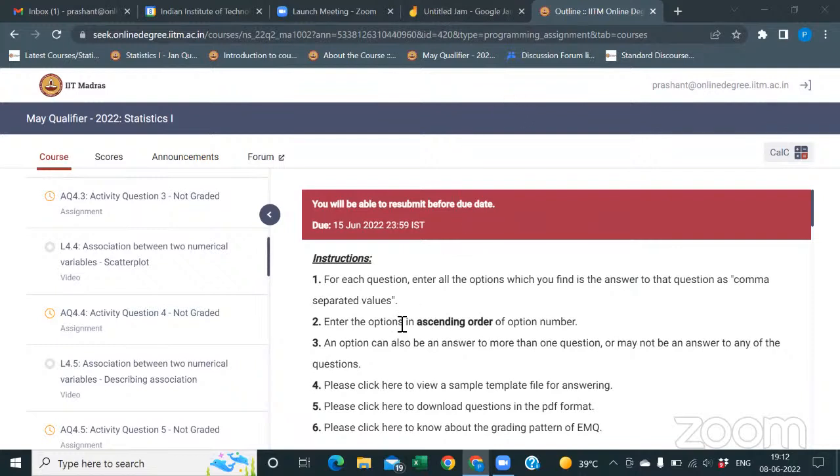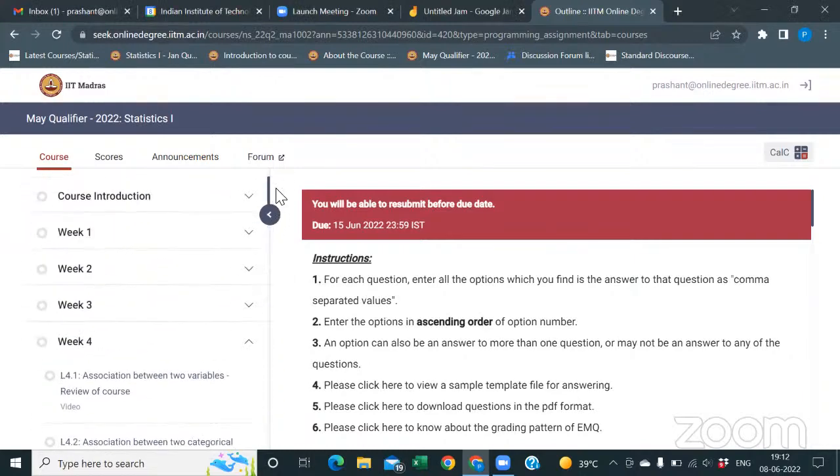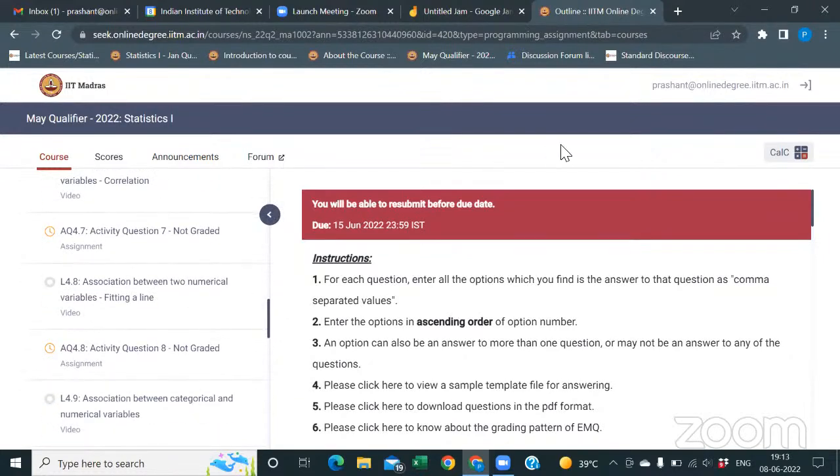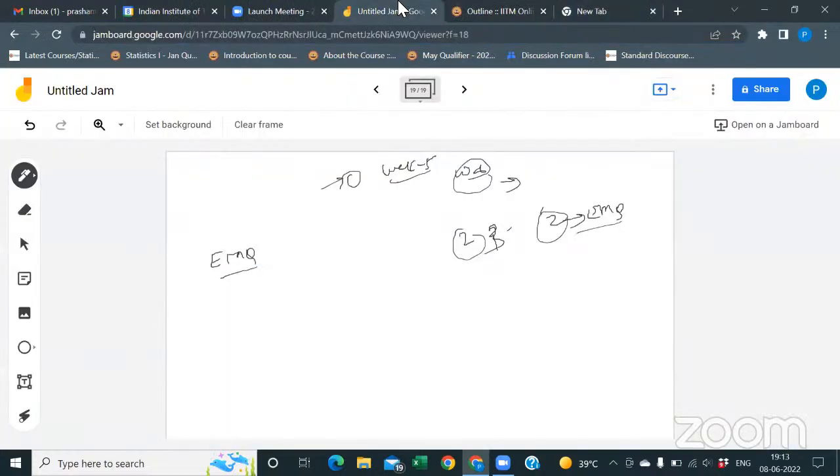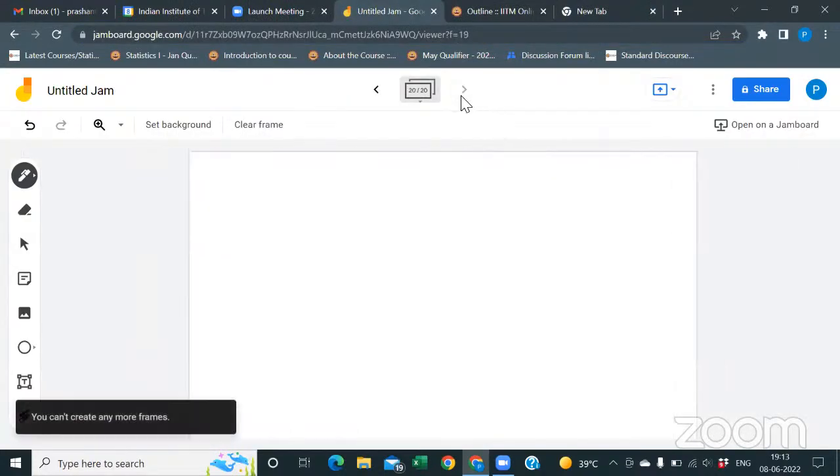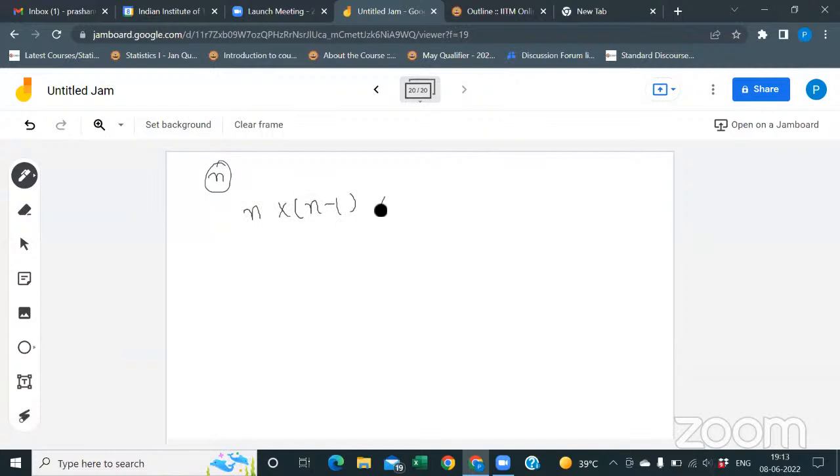Sir, can you give a general overview of how to approach the permutation and combination problems? Because I'm getting a little confused about when to use the factorial. See, what is the factorial? Suppose you have n, then you do n into n minus 1 into n minus 2 and so on, down to 3 into 2 into 1, and you get n factorial. That's the meaning of the factorial.